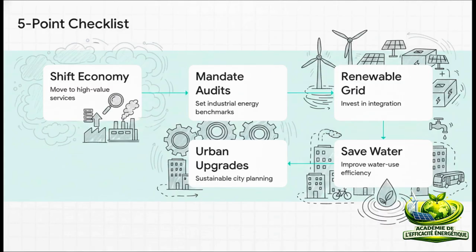3. Invest heavily in renewable grid integration to smooth out those initial transition inefficiencies we just talked about. 4. Improve water use efficiency, because remember, saving water literally saves the energy used to pump it. And 5. Upgrade urban infrastructure with sustainable transport and compact city planning to really leverage those economies of scale.